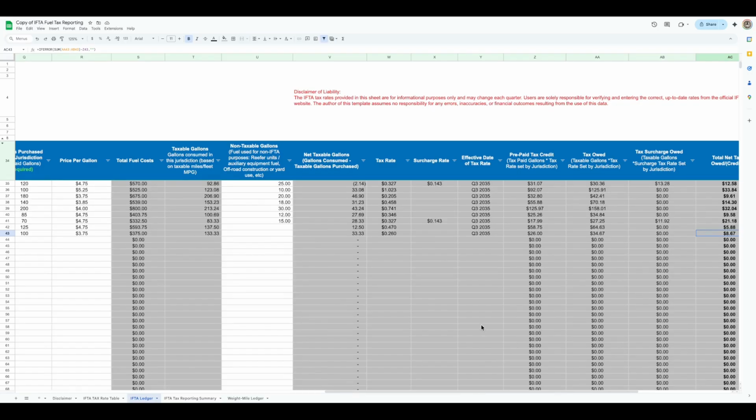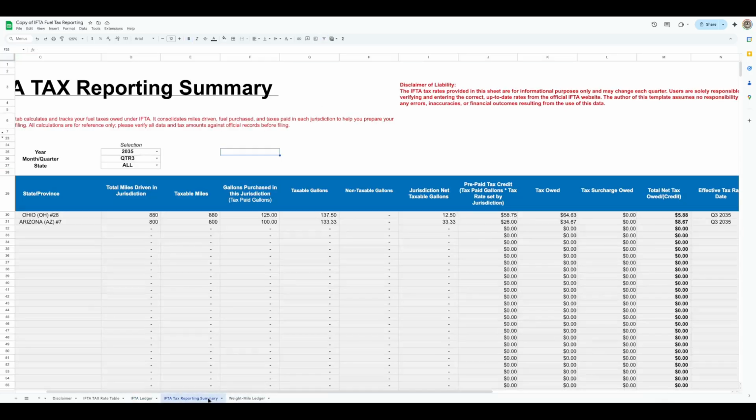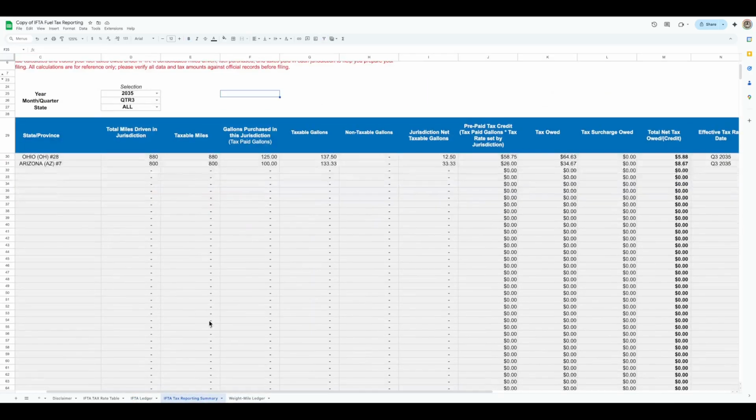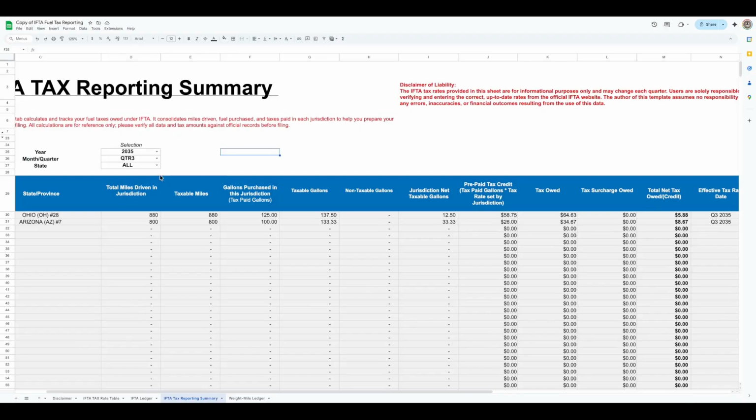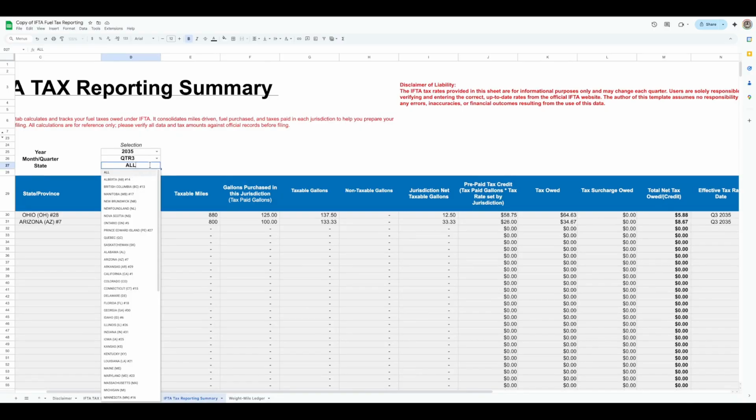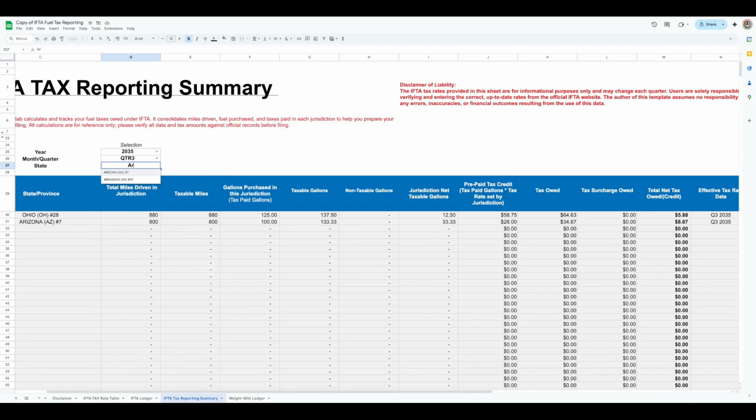If you use more gallons in that state and you didn't pay as much taxes as you need to, then you have an amount that you owe, right? So this is the IFTA tax summary here. So we can go here and find Arizona, just so right here. So you see, you can filter the data by anything you want.